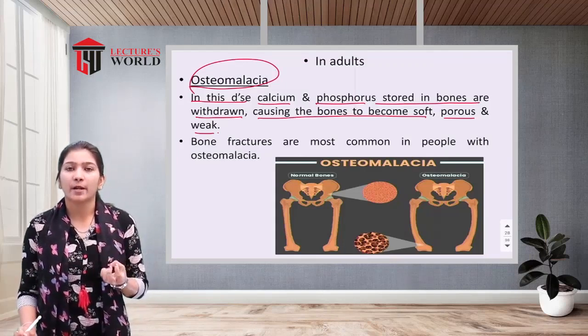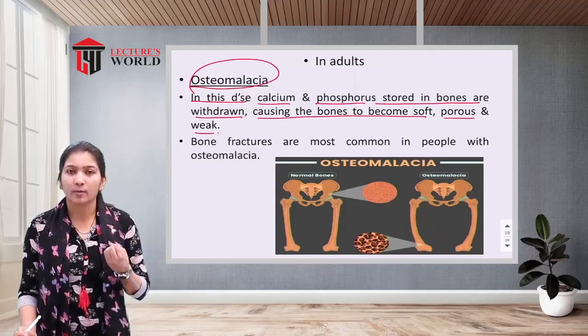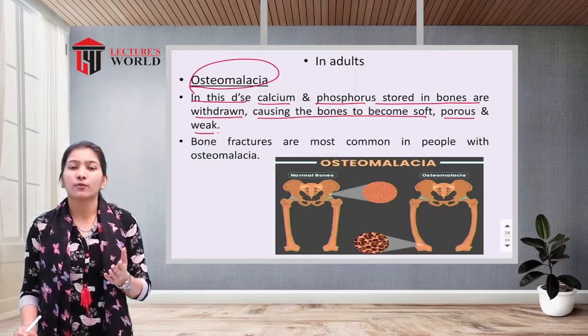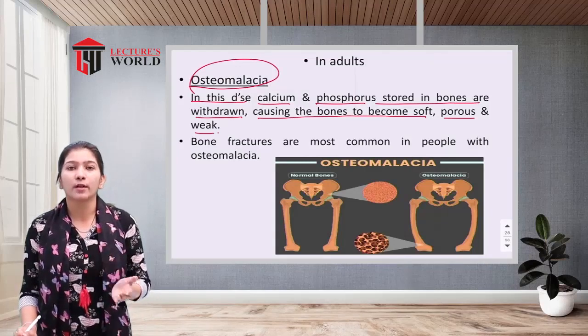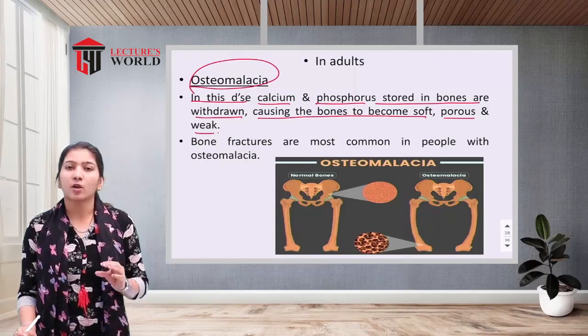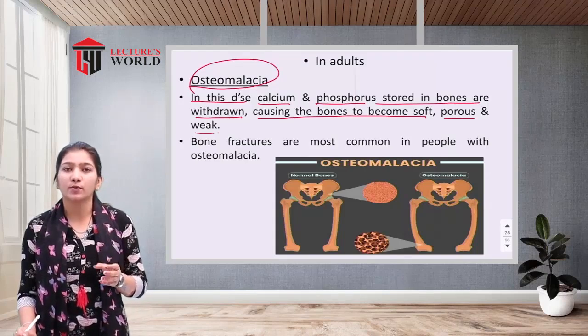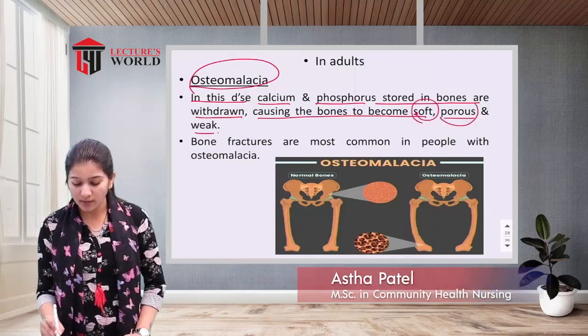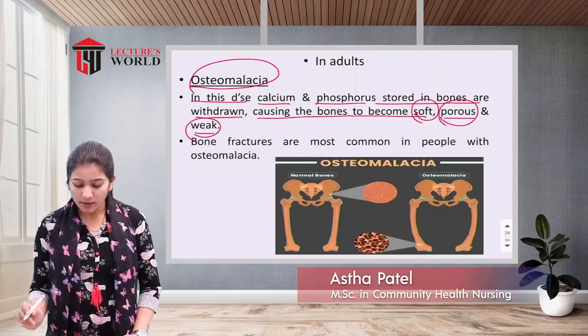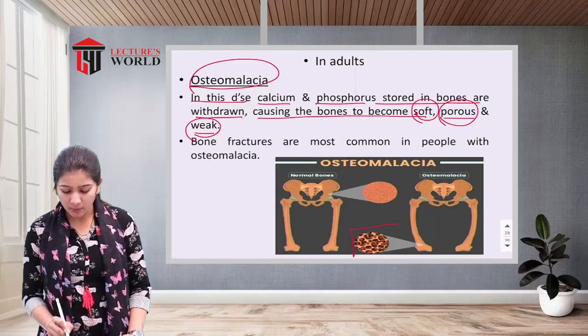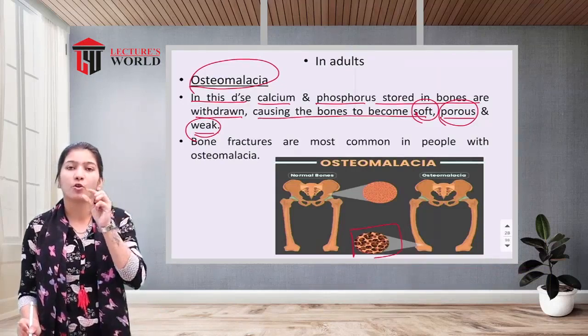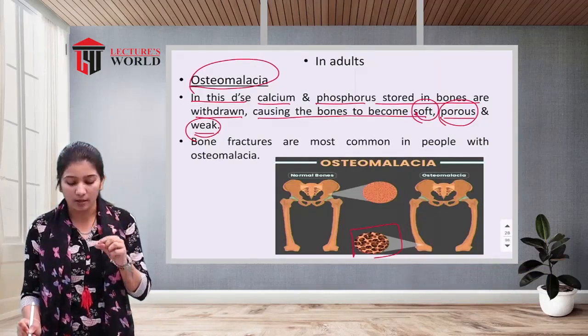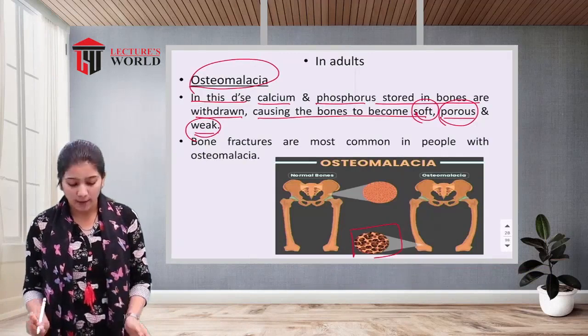Whatever calcium and phosphorus are stored in the bones are withdrawn and removed from the bones. Because there is less calcium and phosphorus in the bones, they become very soft, porous and weak. Porous means, as you can see in the picture, that small holes form in the bones.